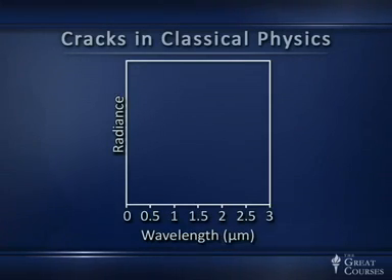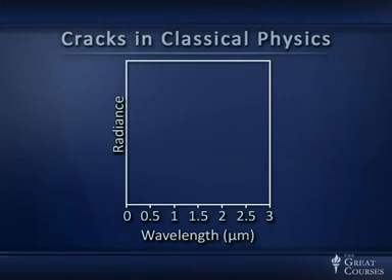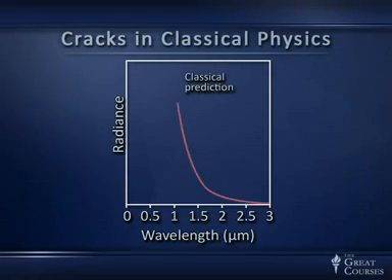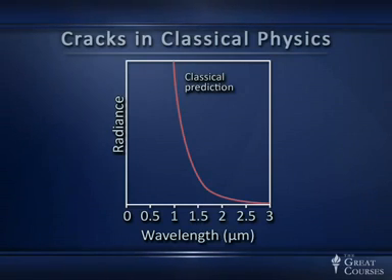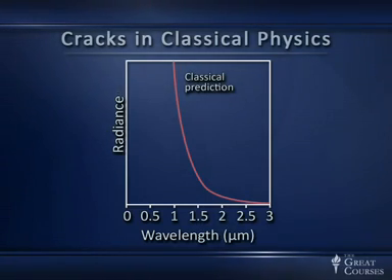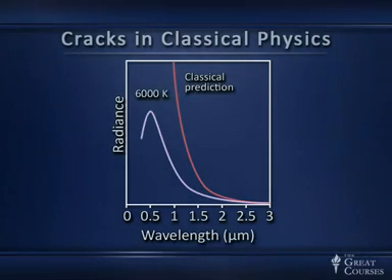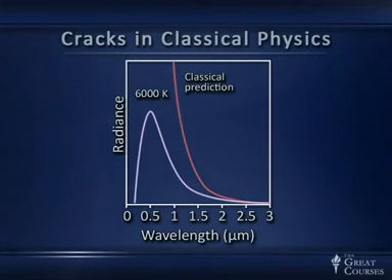There's the actual observations. On the right are long wavelengths, on the left are short wavelengths, plotting on the vertical axis what I call radiance, the amount of energy emitted per unit of wavelength, and that is the classical prediction. That curve that rises toward infinity as we go to very short wavelengths, which again were thought to be, in those days, ultraviolet. Now we know even shorter wavelengths. The curve I've plotted, the actual observed curve, is for a 6,000 K object. That's about the temperature of the sun.